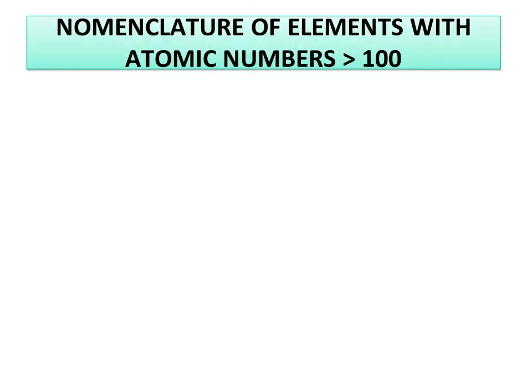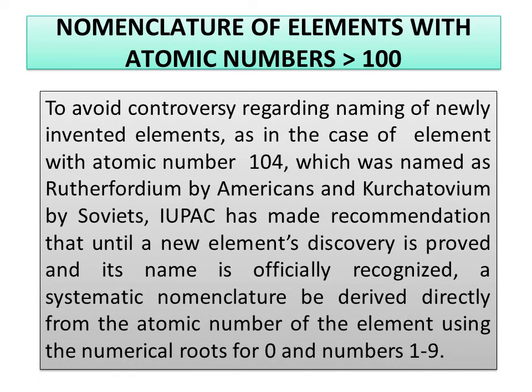The nomenclature of elements with atomic number greater than 100. To avoid controversy regarding the naming of newly invented elements, as in the case of the element with atomic number 104, which was named Rutherfordium by Americans and Kurchatovium by Soviets, the IUPAC has recommended that until a new element's discovery is proved and its name is officially recognized, a systematic nomenclature be derived directly from the atomic number of the element using numerical roots for 0 and the numbers.